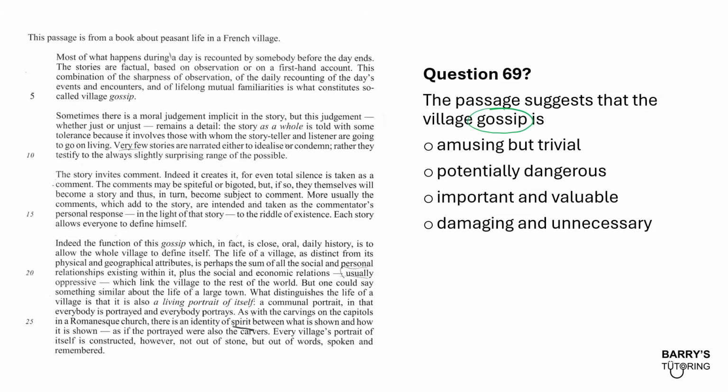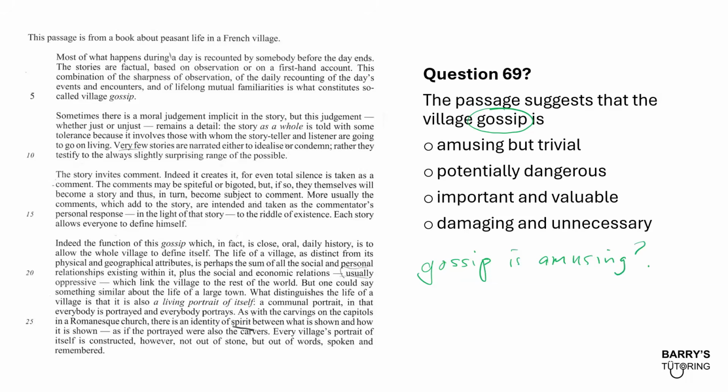And in Section 3, with these type of questions, it's essentially asking which of the following is true, I like to use the answer options themselves as mini questions. So for example, I would be asking myself, does the passage suggest that gossip is amusing? Okay, that's a question I could ask myself.